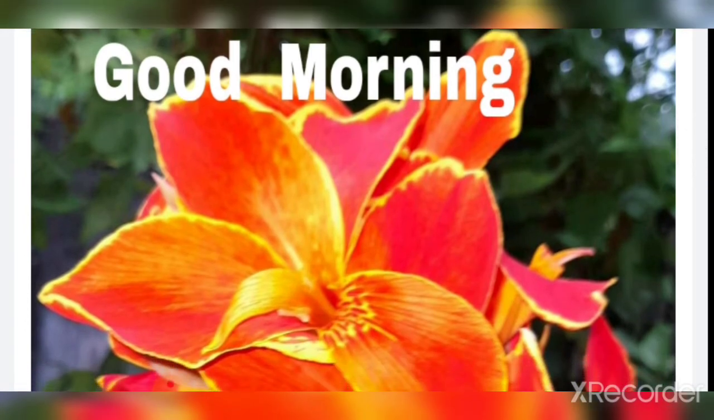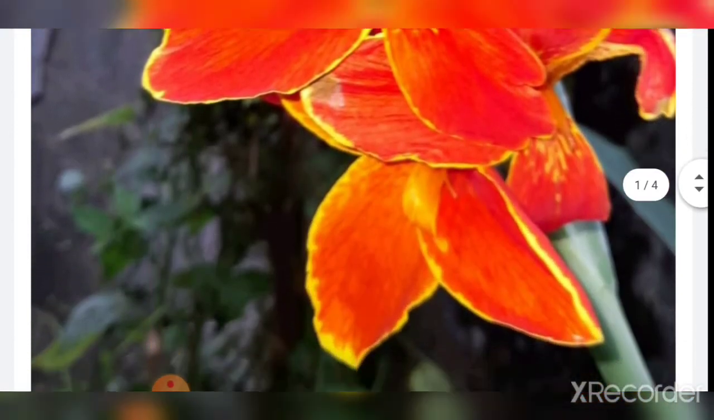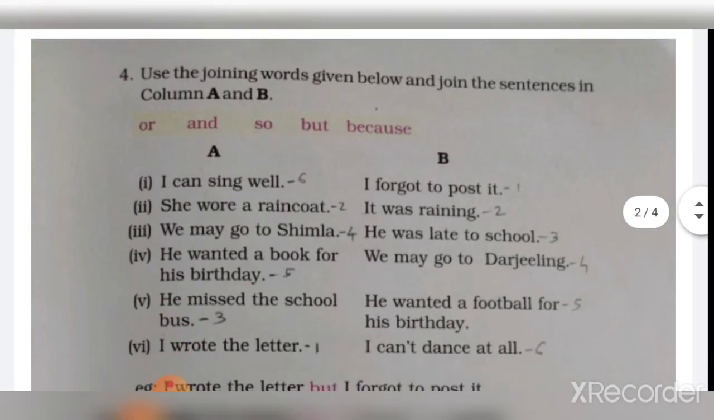In the last video, we learned exercises from Unit 3, the lesson Robinson Crusoe Discovers Footprint. Most of the exercise we completed in that video, and the remaining exercises we will complete in today's video. Let's start with the match the following.